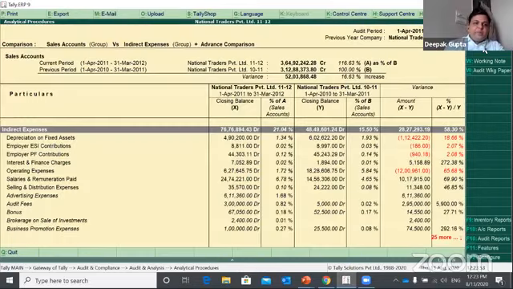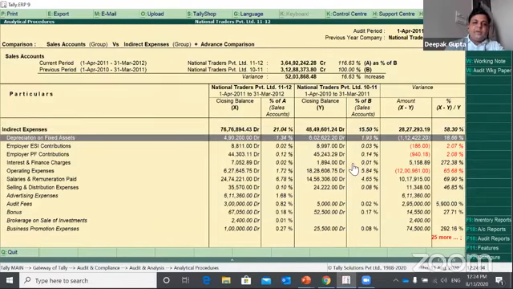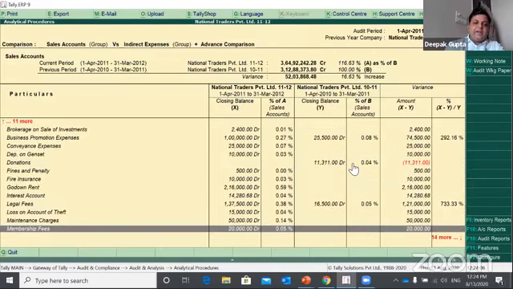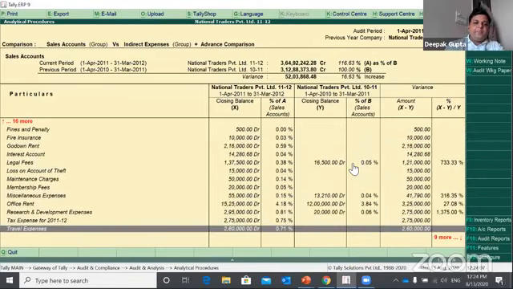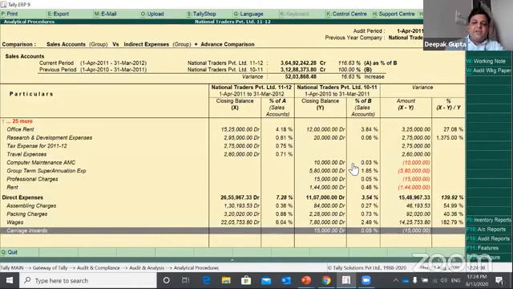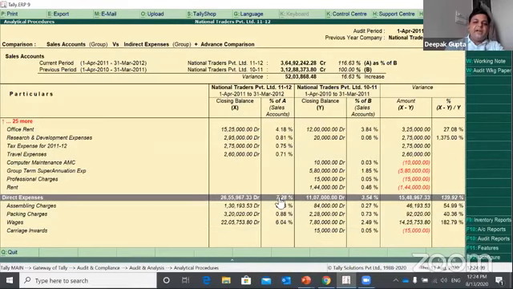It will show me the comparison of indirect expenses, which is 21.4% of the current year and 15.50% of the previous year. And if I go down, the direct expenses group has been added, and I can see the percentage again, the direct expenses against my sales.